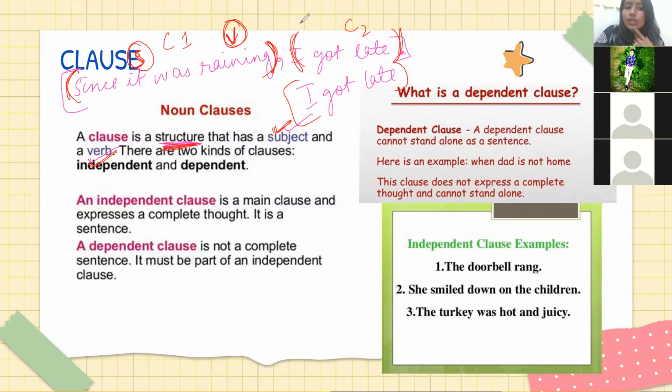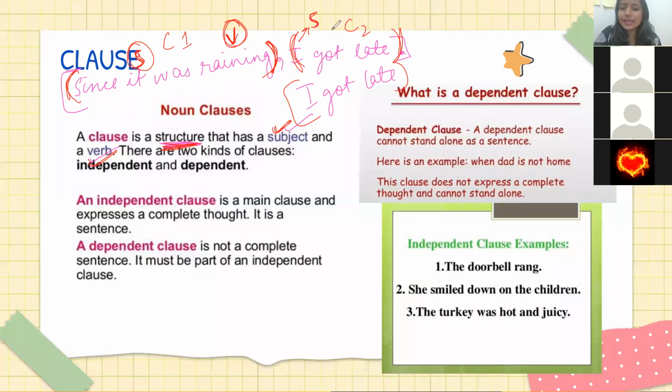In the second one, what is subject? I got late. Mein what is subject? I is the subject and what is verb? Got late. Late is the verb. Okay.